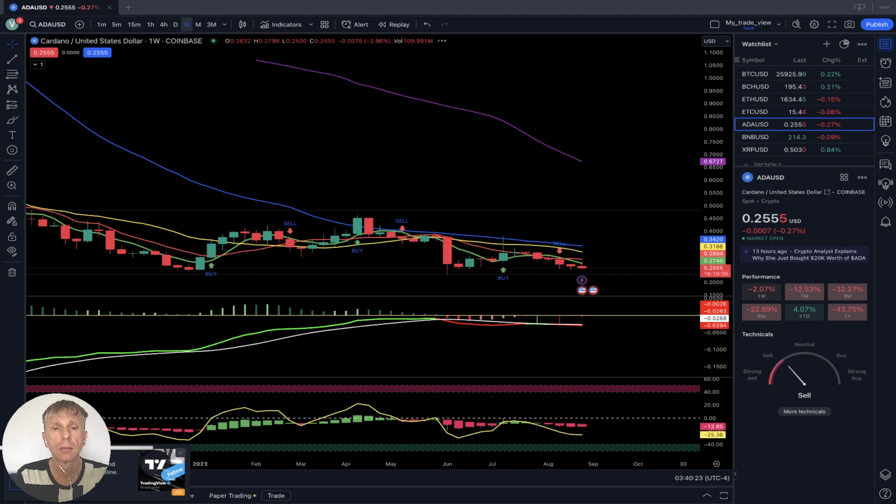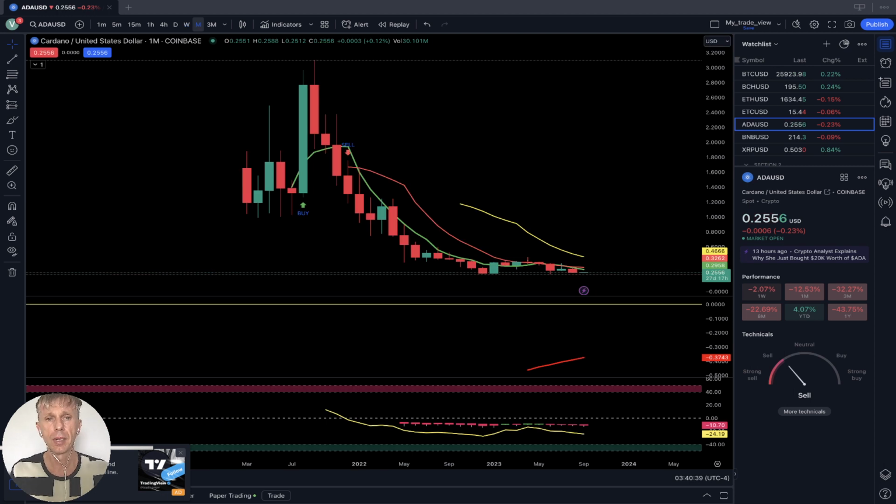Weekly, last bar below all moving averages, downtrend. It is bearish trend also. As of now, Ada Cardano flat minus 0.25%. And monthly, let's see, monthly, it's still bearish trend.